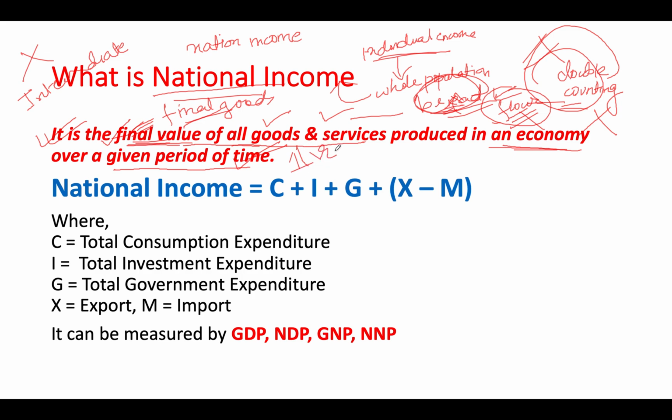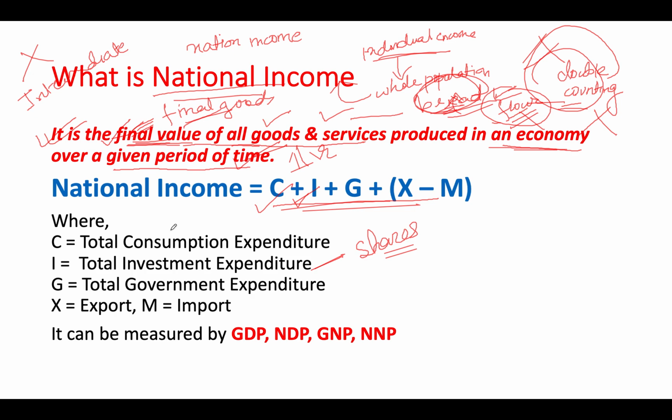So, the final value of goods and services produced in an economy over a given period of time. Now you can see the equation over here. The equation is consumption expenditure, as I said, by consumers, then investment expenditure. Over here we are talking about the shares, which is also an expenditure.